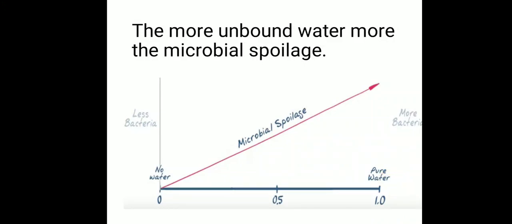In this graph you can see where there is no water, there is less bacteria. But as the water activity increases towards pure water, the microbial spoilage can be more. So the more the water activity, the more will be the microbial spoilage, or you can say the more the unbound water, the more will be the microbial spoilage.